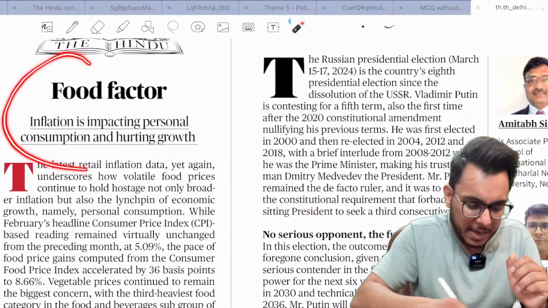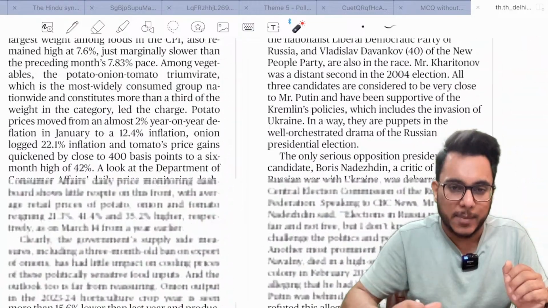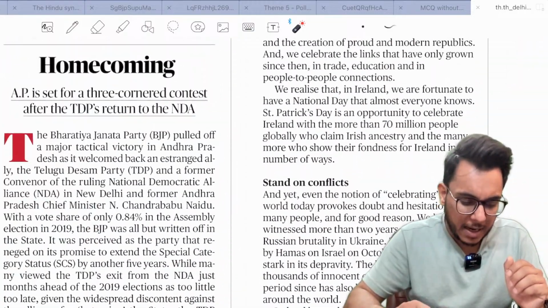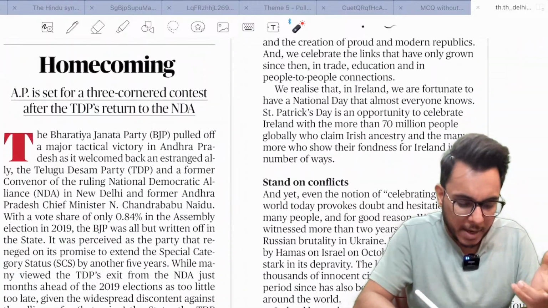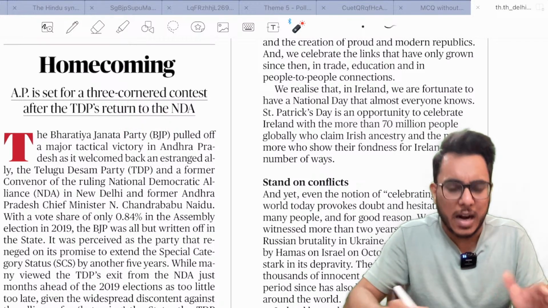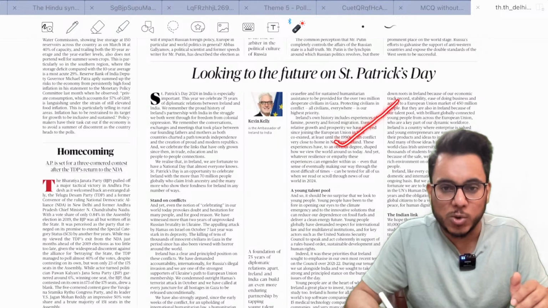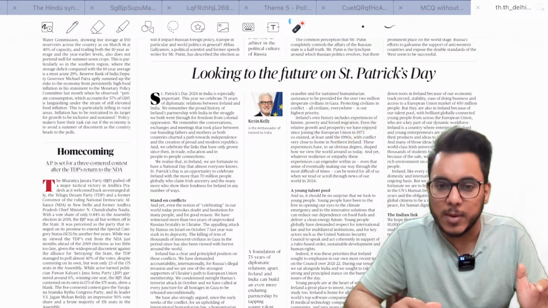Food factor. This article is talking about food inflation, so we'll see this particular article also for examination. Then here, Andhra Pradesh is set for a three-cornered contest after the TDP's return to NDA. Fine, a political article, no need to go too much into detail here. Looking at the future of St. Patrick's Day, so with respect to India-Ireland, we'll see this particular article.